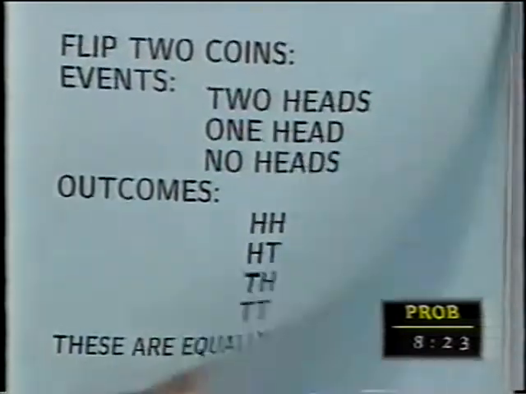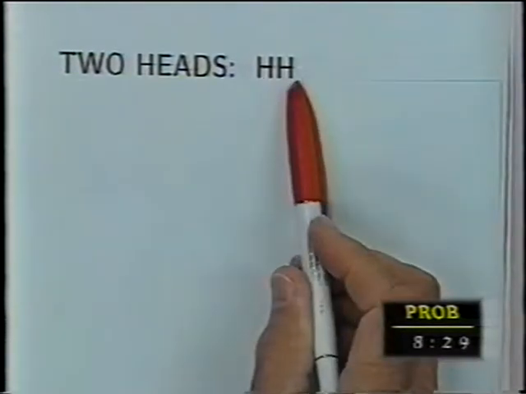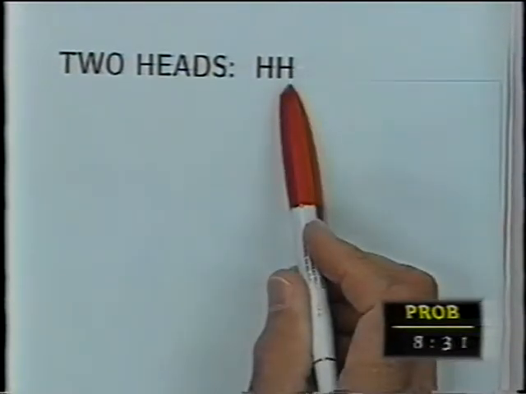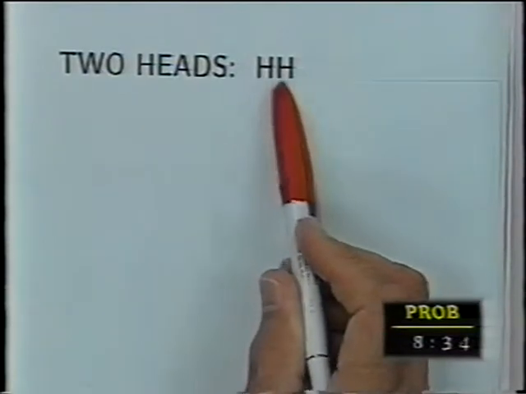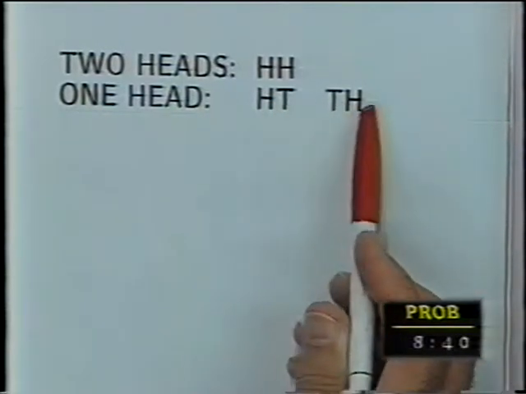Let's do it. Two heads. The only event in two heads is head-head. It's the only way I can get two heads. I say I have two heads only if both coins come up heads. One head: well, I say I have one head if I flip a head and then a tail, or a tail and then a head.